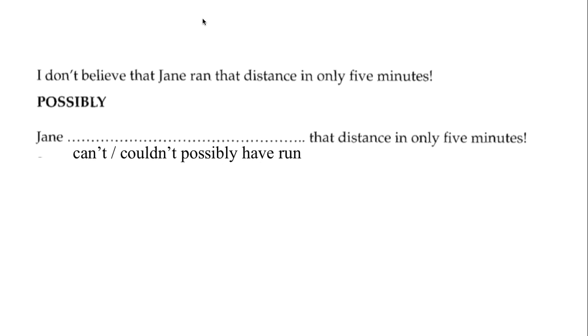Now, that's another way of saying you don't believe that it is possible. You don't believe it could have happened. It can't have happened. It can't possibly have happened. And this is our synonym.